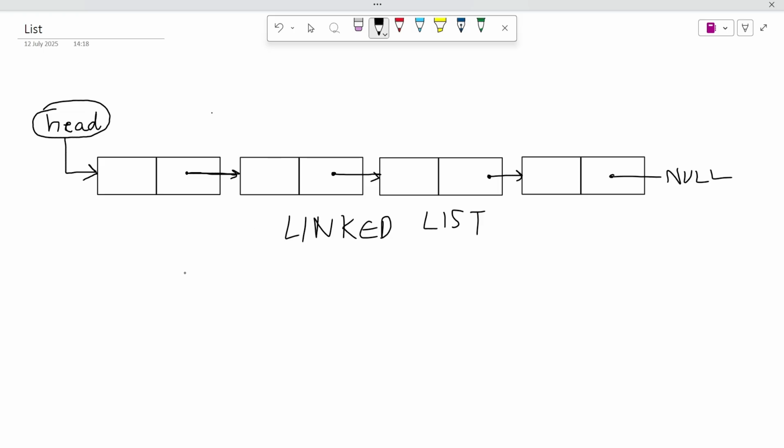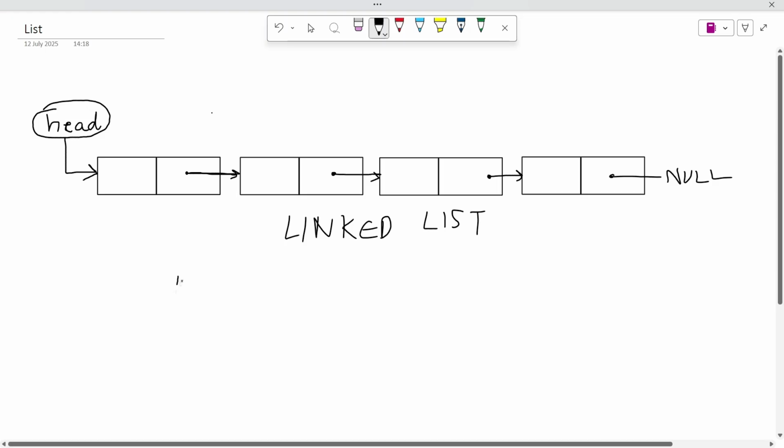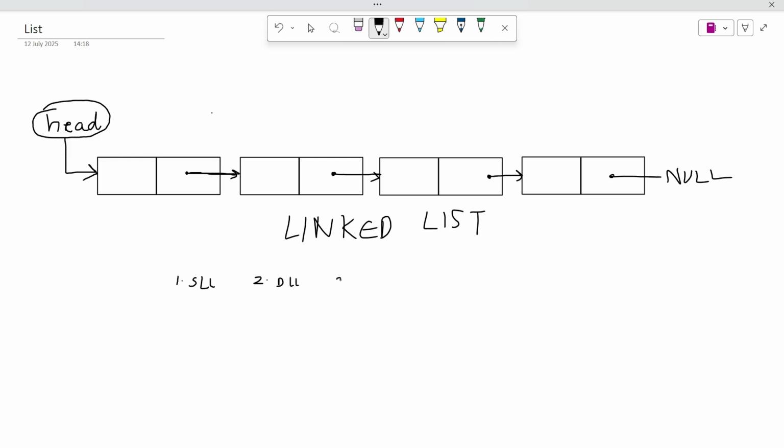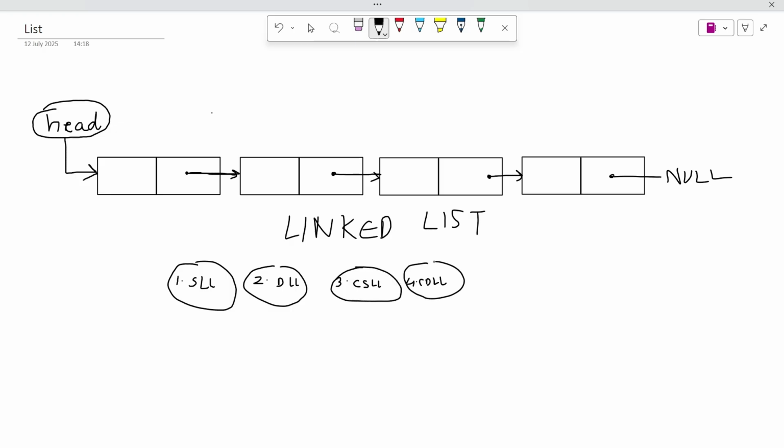So there are four types of lists. Number one being the singly linked list. Number two being the doubly linked list. Number three being the circular singly linked list, and number four being the circular doubly linked list. Now, the question arises, when we're talking about lists in C++ STL, what kind of a list are we referring to? Are we referring to singly linked list, doubly linked list, circular singly linked list, or circular doubly linked list?